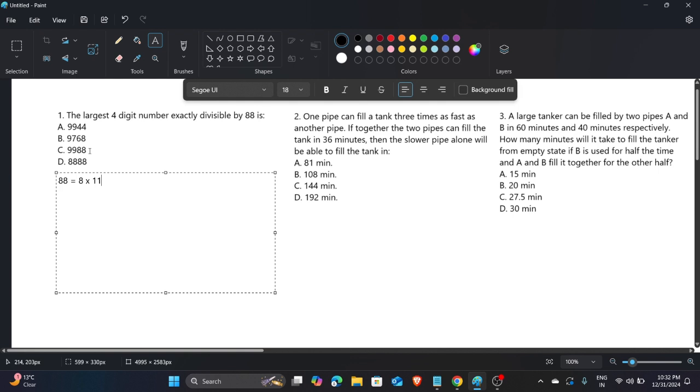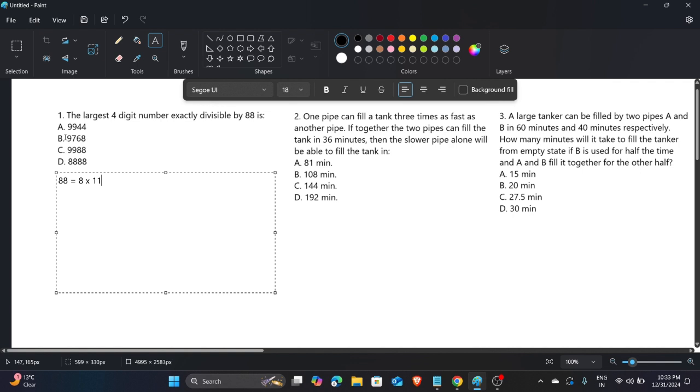For the divisibility rule of 8, we have to look at the last three digits. There is a simple format: for 2 you look only at the last digit, for 4 only the last two digits, for 8 only the last three digits. If the last three-digit number is divisible by 8, then the whole number is divisible by 8. Here 8 ones are 8, 8 twos are 16, and the remainder is 4, so it is not divisible by 8. So this number is also not divisible by 88, because if it is not divisible by 8, how can it be divisible by 88?